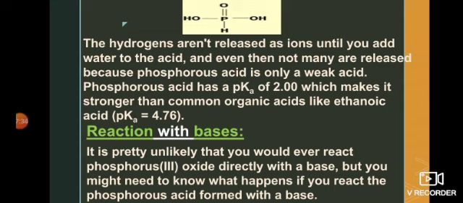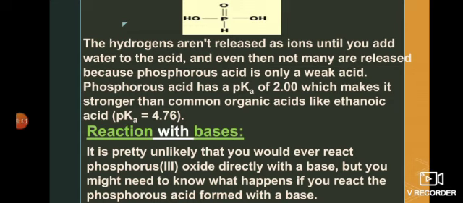Its pKa value is 2, but it's stronger compared to other organic acids like ethanoic acid, which has a pKa value of 4.76. Actually, as you know from your previous first year course, the pKa, which shows the strength of an acid, has an inverse relation with the strength of the acid. If the pKa value is greater, the acid will be weaker. In this case, ethanoic acid has a greater pKa value, so it's weaker compared to phosphorus acid, which has a smaller value of pKa.